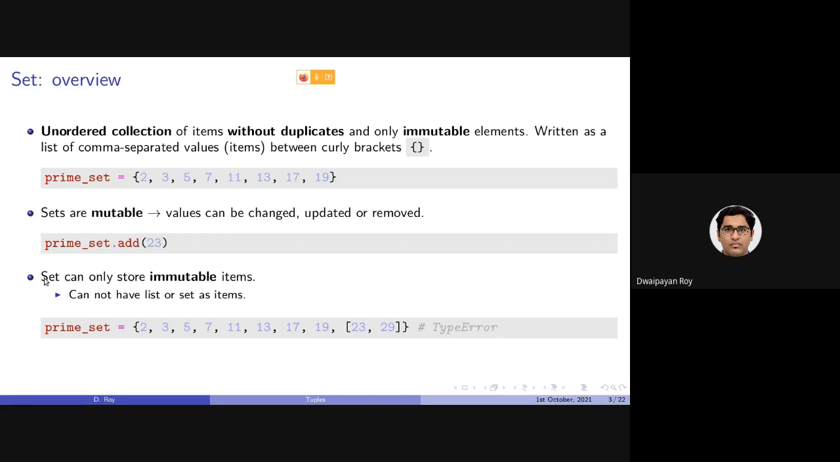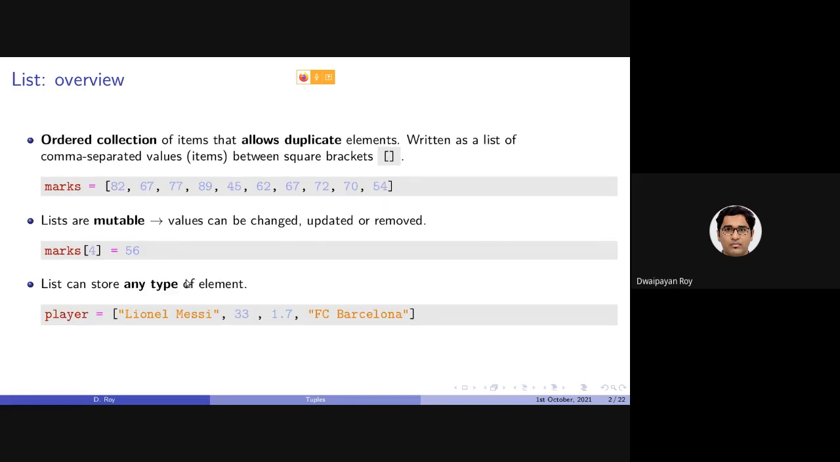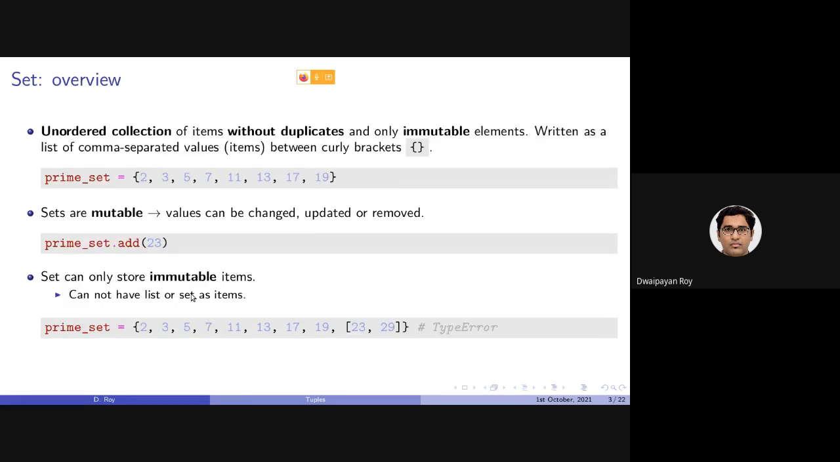And here is one contrasting feature of set as compared to list. Set can only store immutable items, whereas list can store any type of elements, including mutable and immutable. A set cannot have a list or set as an item, because list, set, and dictionary are all mutable data types, and set can only store immutable items. For example, here this should be giving us a type error because we are providing a list inside a set, which is not allowed.